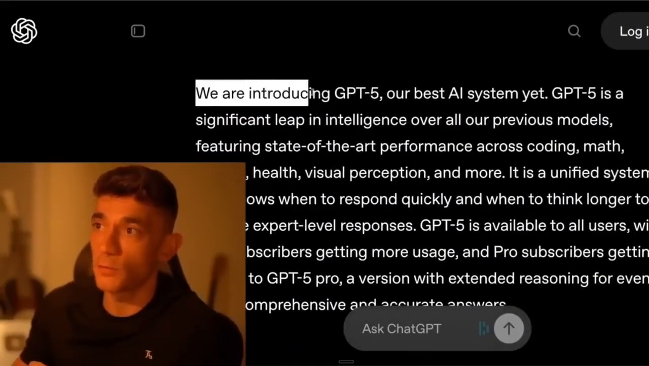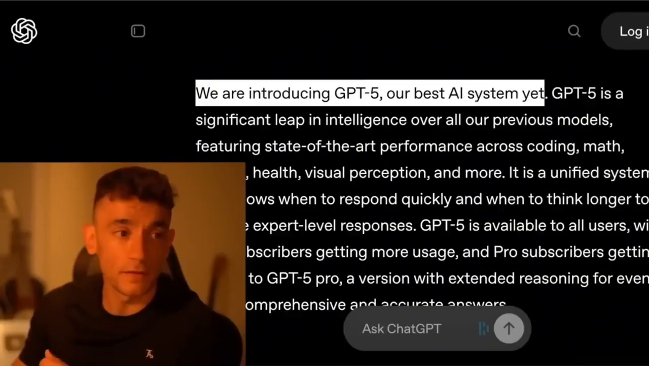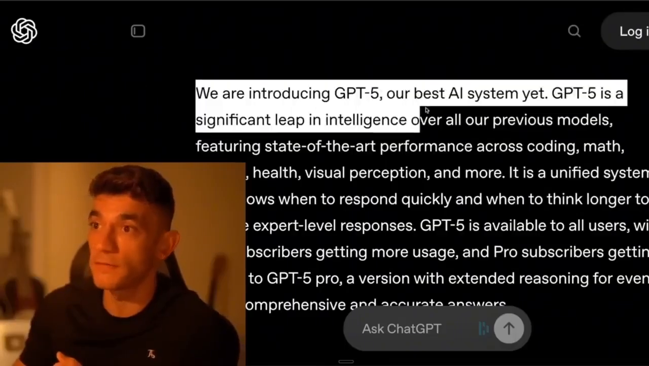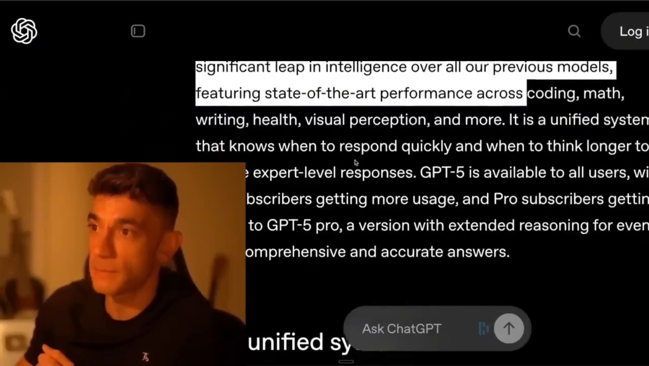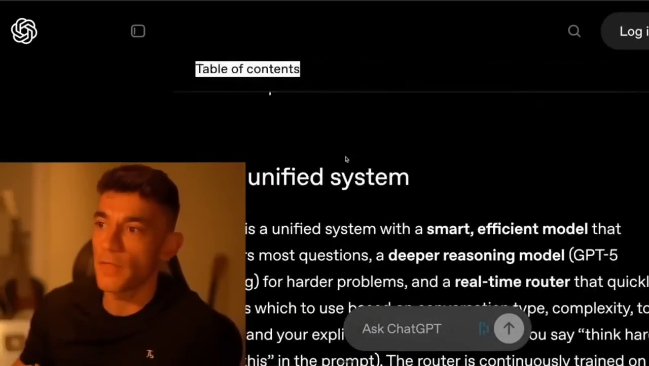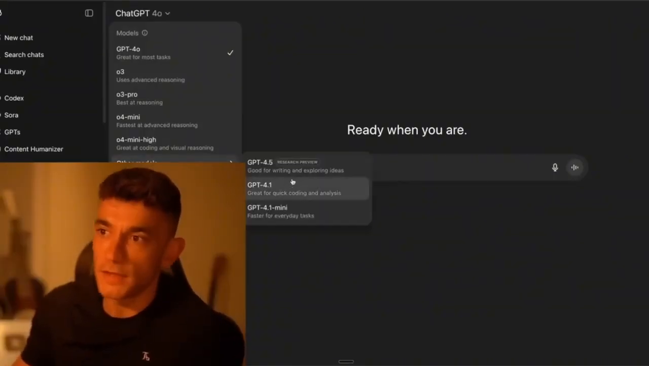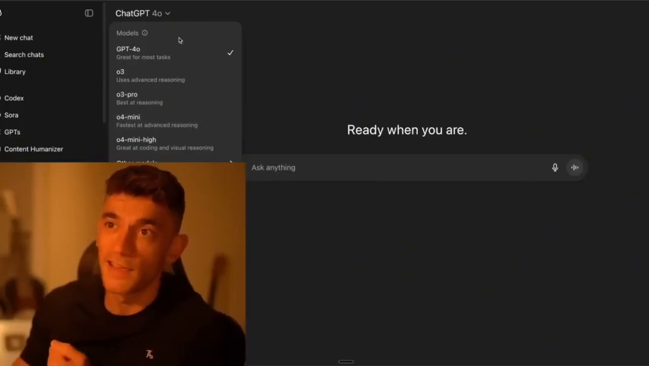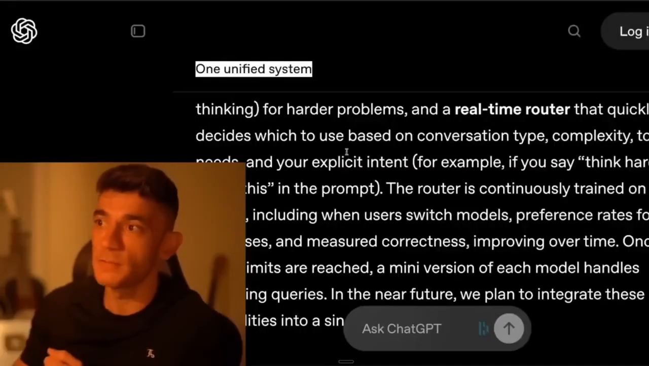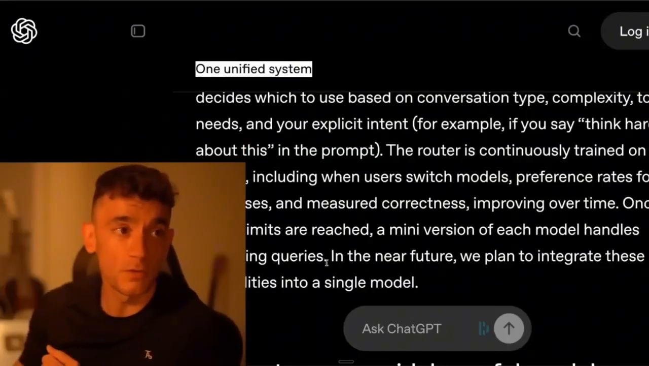You can see here they've said we're introducing GPT-5, our best AI system yet. GPT-5 is a significant leap in intelligence. This is better than all of our previous models, featuring state-of-the-art performance across coding, maths, writing, health, visual perception, and more. And it is a unified model. What that means is essentially, if you're using ChatGPT, you can switch between these different models, like thinking, quick coding analysis, reasoning models, advanced reasoning. It's all a little bit messy. Whereas inside GPT-5, you'll be able to access this in one single unified model, and it'll just pick out which one is the best one for you.